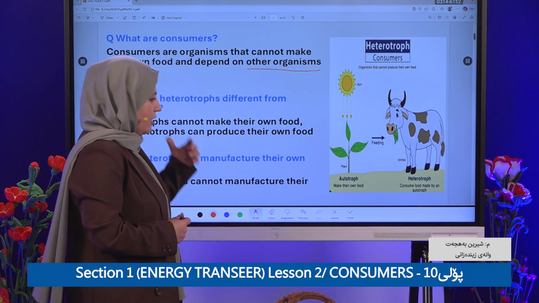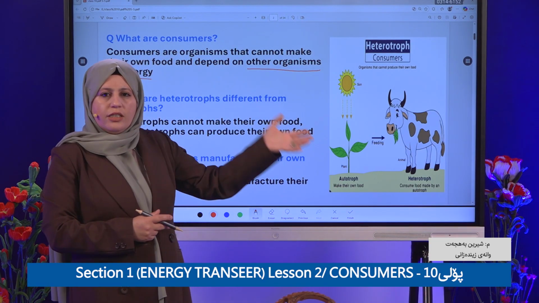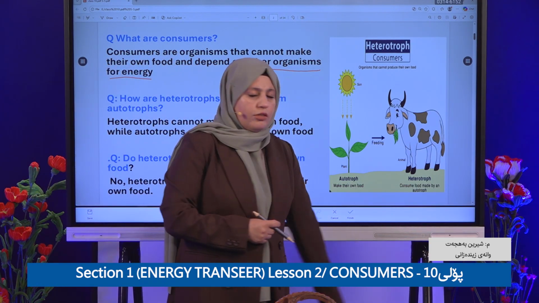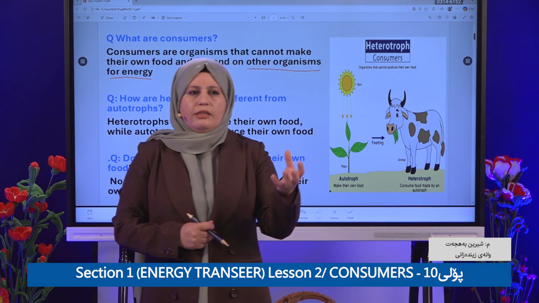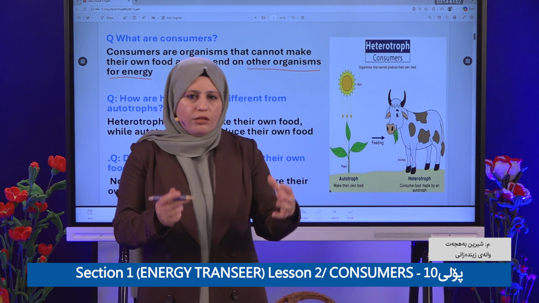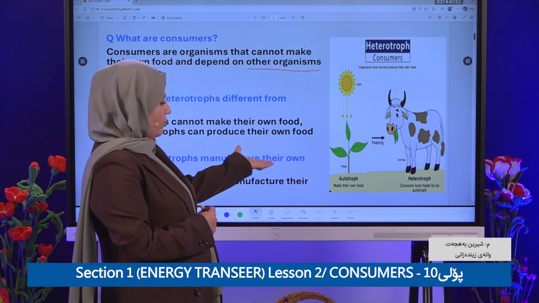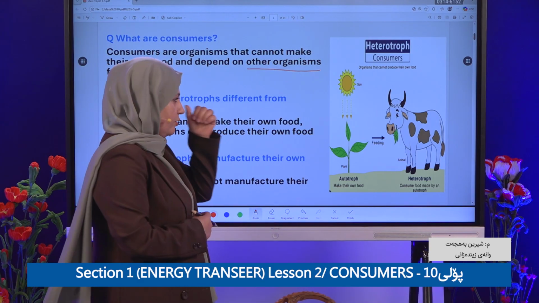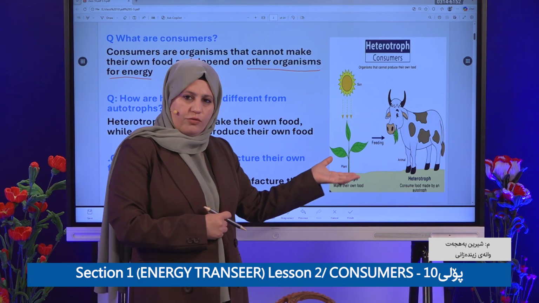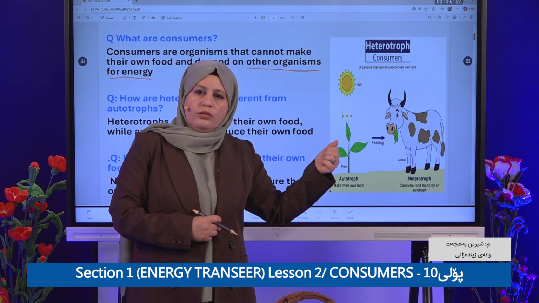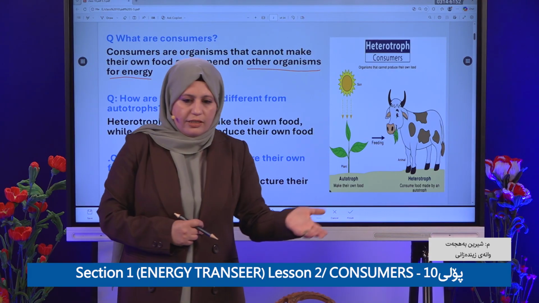In ecology, a producer is called an autotroph and a consumer is called a heterotroph. Heterotrophs are organisms that cannot make their own food, so they depend on other organisms. Autotrophs can make their own food using sunlight through photosynthesis. Producers give biomass.